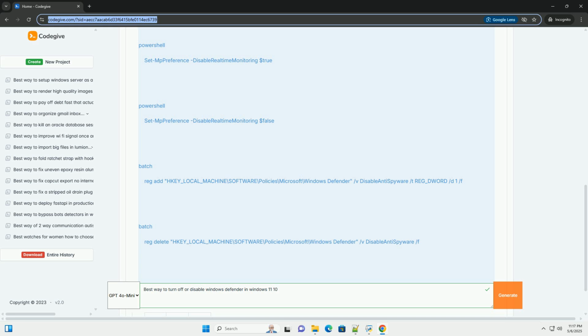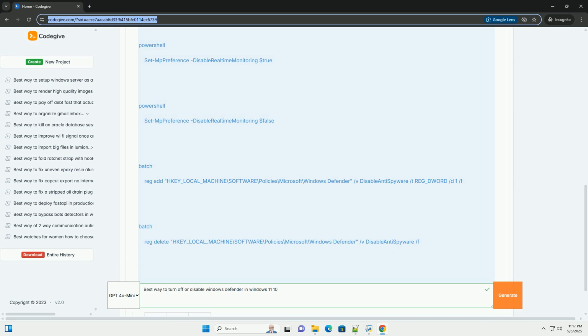Temporary versus permanent. Decide whether you need to disable Defender temporarily, for example during a software installation that conflicts with Defender, or permanently. A temporary disable is often sufficient. Group policy versus registry. Both group policy and registry edits can be used. Group policy is generally preferred in a domain environment or if you want to manage settings for multiple users. Registry edits are more common for individual users.